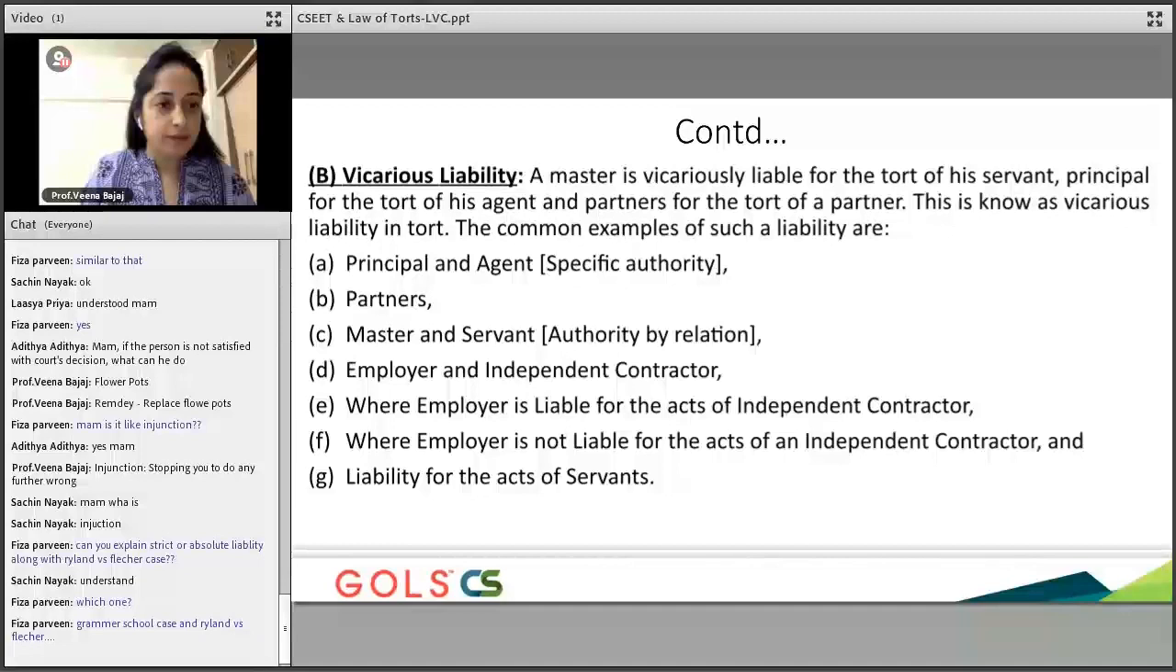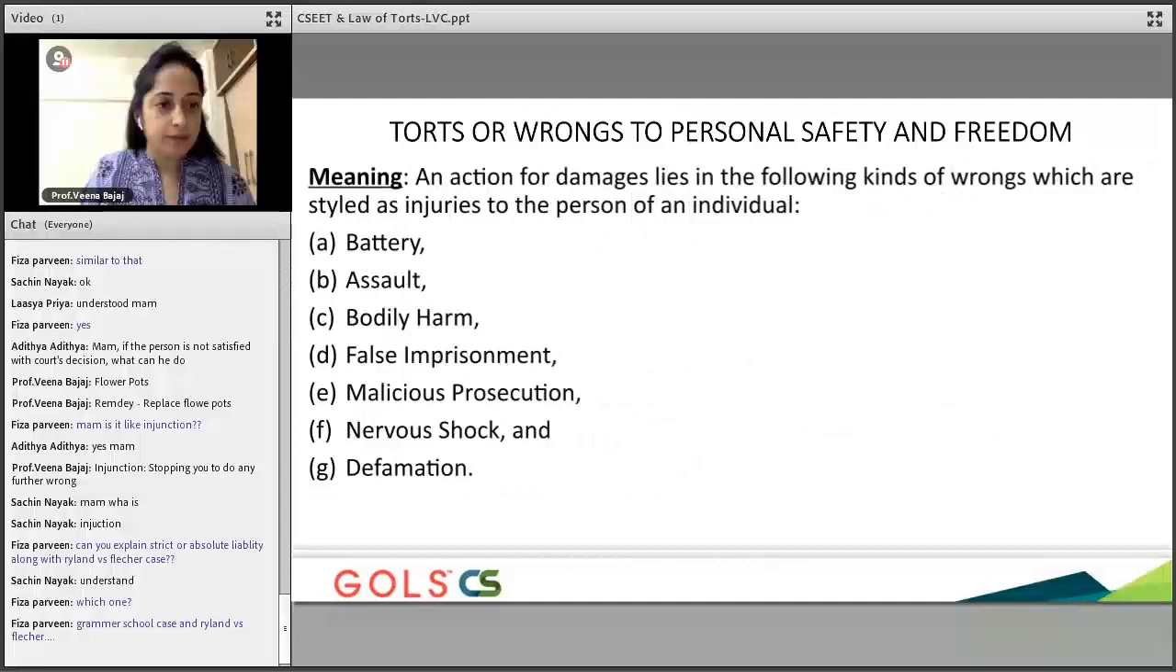Employer is liable for the acts of an independent contractor, and for all the servants who are working. You need to remember one thing. So tomorrow, if there is a wrong that the agent or servant has done, then the principal who has appointed that person will be responsible for the actions.